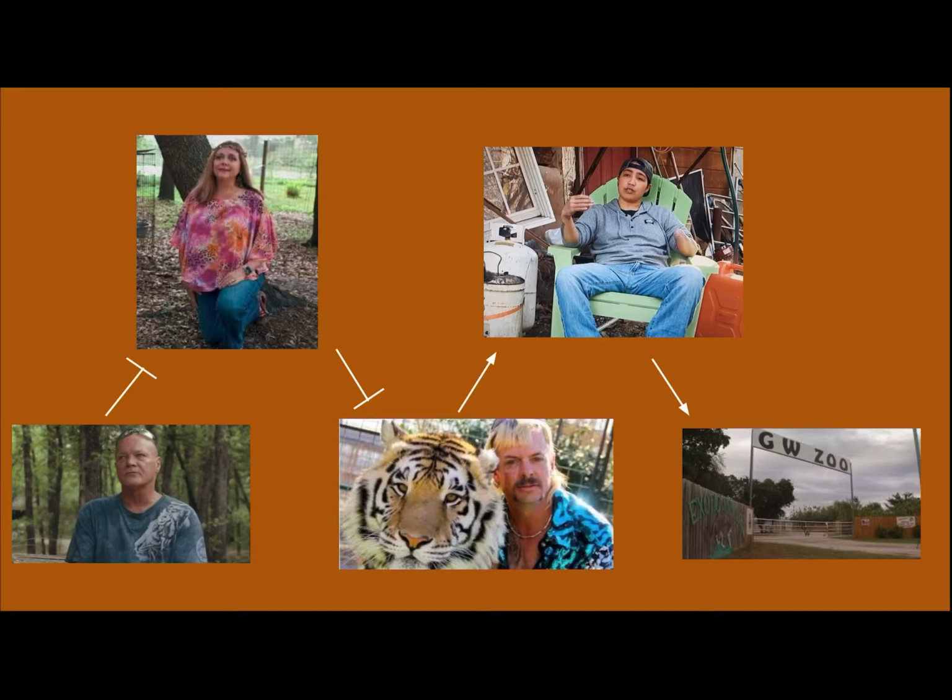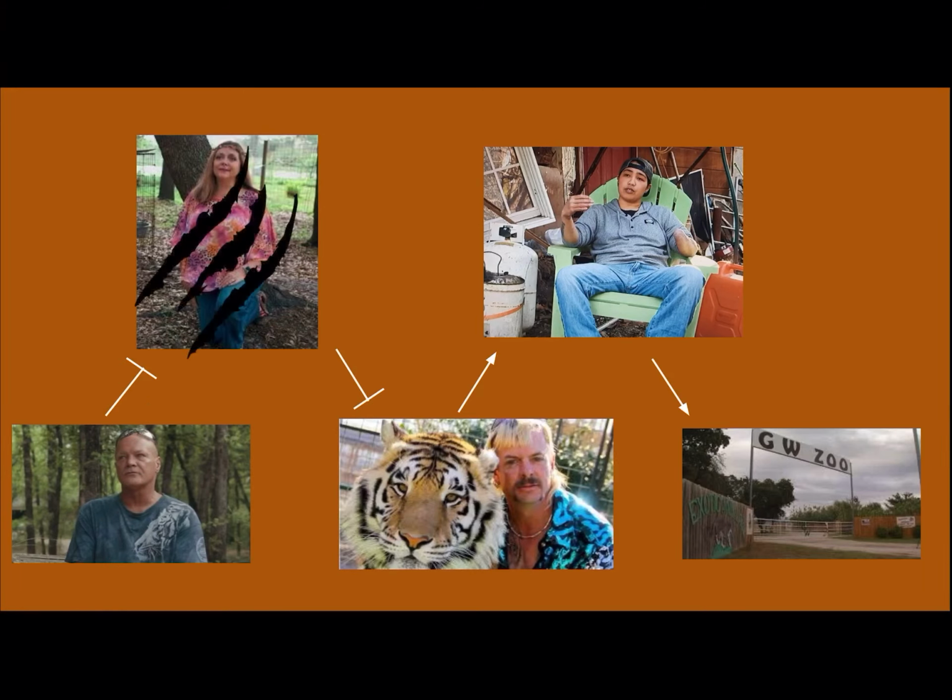Here you can see my developmental pathway that I created. The T-bar represents something being repressed. The arrow represents activation. Alan represses Carol. Carol represses Joe. Joe activates Saf, and Saf activates the functioning zoo. In this example, in a mutant lacking Alan, the zoo does not function. This is because Alan is responsible for repressing Carol. If Carol's not repressed, Joe is repressed, which prevents Saf from activating the successful functioning of the zoo.